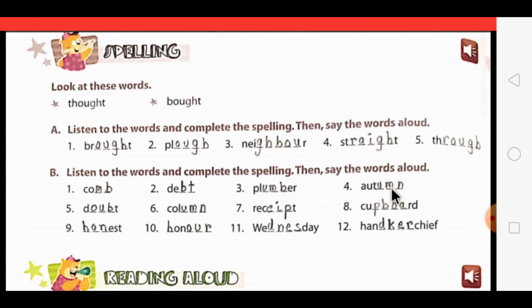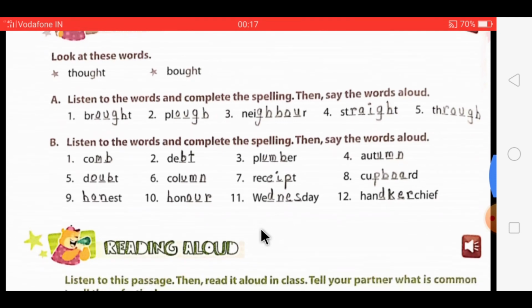Fourth one autumn. Fifth one doubt. Sixth one column. Seventh one receipt. Eighth one cupboard. Ninth one honest. Tenth one honor. Eleventh one Wednesday, and the last one handkerchief.